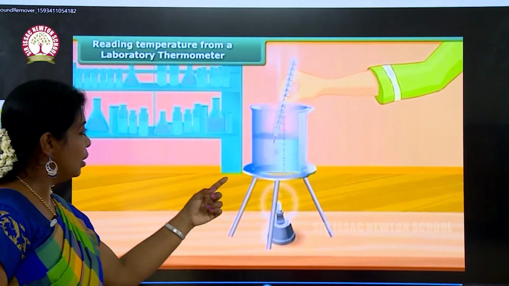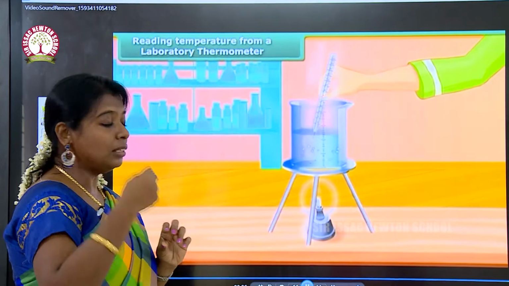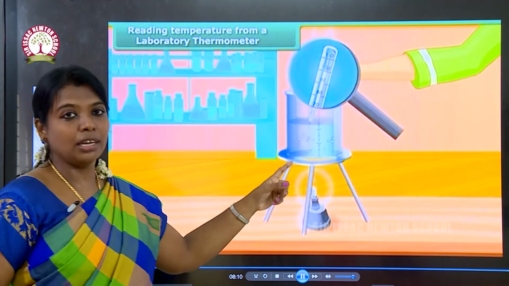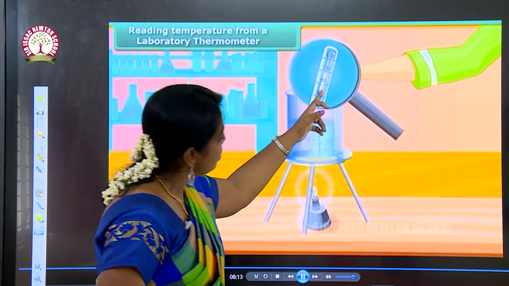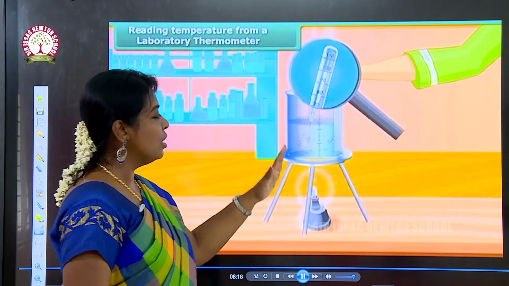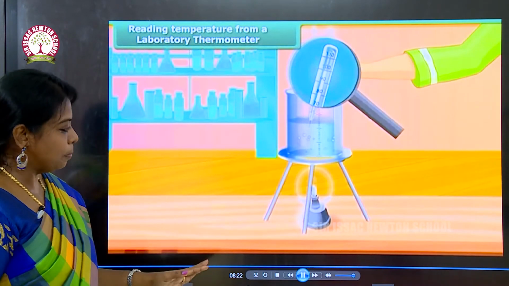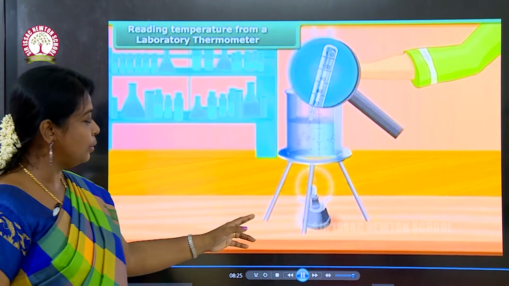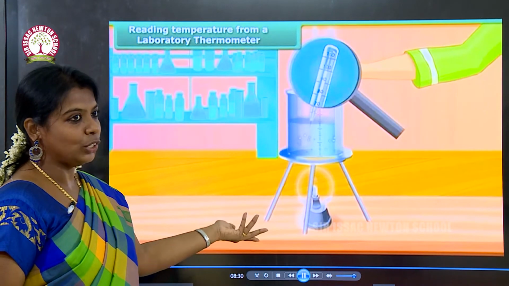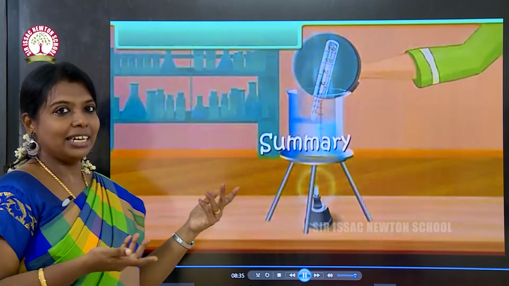We can make boiling water and measure its temperature using the laboratory thermometer. See, the temperature is above 100 degrees Celsius. So this is the difference between the clinical thermometer and the laboratory thermometer. The laboratory thermometer has readings at 100 degrees Celsius, above 100 degrees Celsius, and up to 110 degrees Celsius.